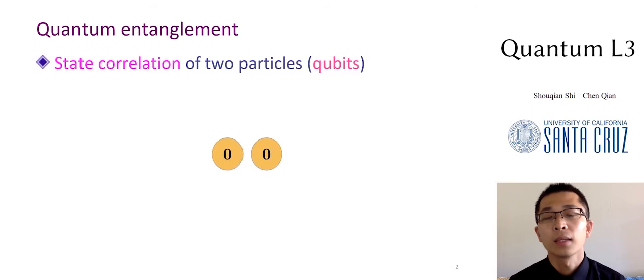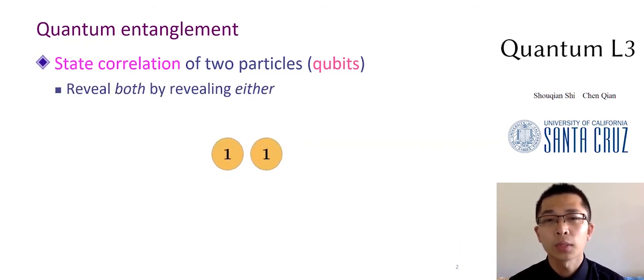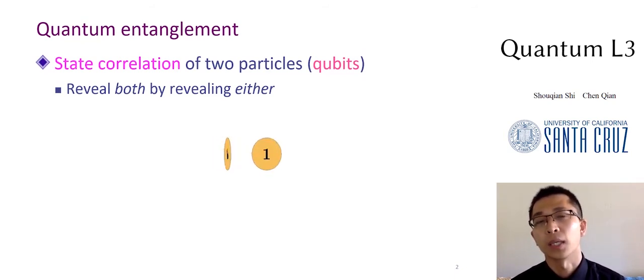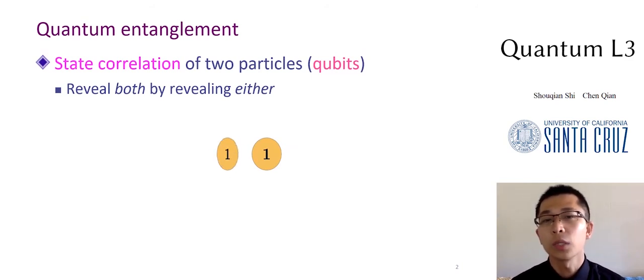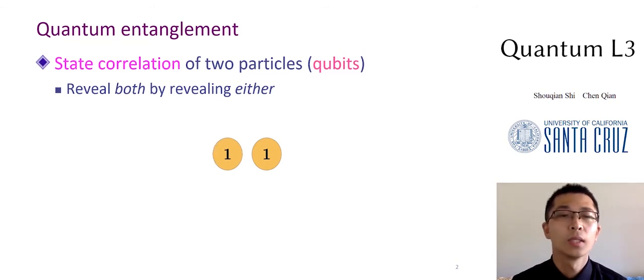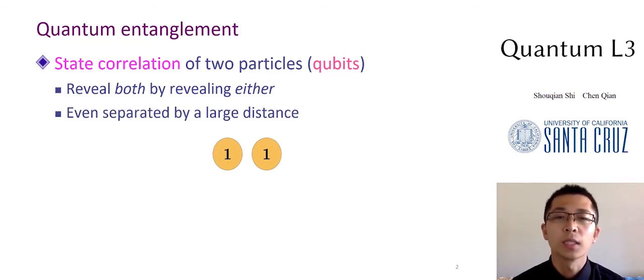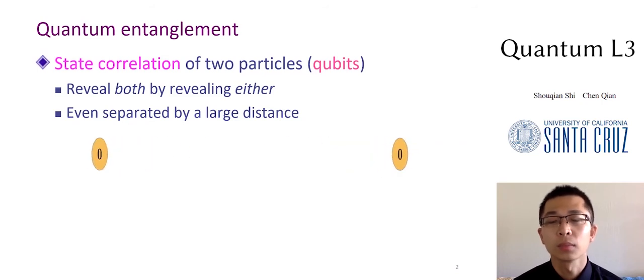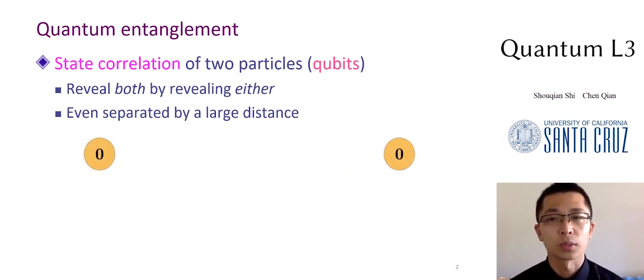You can instead think of quantum entanglement as two flipping coins, and they are correlated such that even if we have no idea what the result will be for the two coins, we can stop one coin to get a result for both. Suppose we stop this one and we get 1. Since the two coins are correlated, this one here is no longer random to us. Besides, the entanglement is preserved even if they are separated by a large distance. Suppose we make two coins entangled and separate them, they will still show the same result.